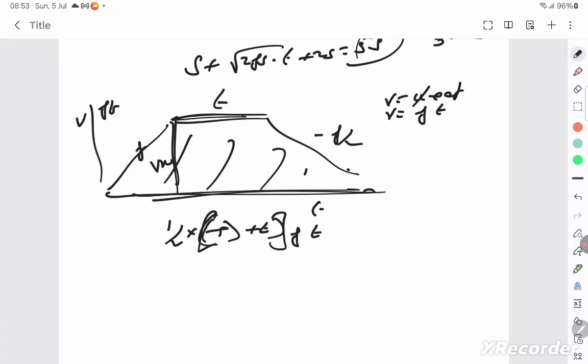So I could have done like this, but the thing is, the time taken here is not t, because this is t. So I have to assume the time taken here as t1, the time taken here as t3. So it's V is f into t1. That's the maximum velocity, f t1. But you don't want it in terms of t1, you need it in terms of t. Okay, so I have to find the time of this journey, and then substitute it here, so that I get the total time.